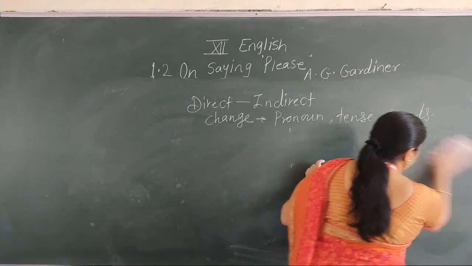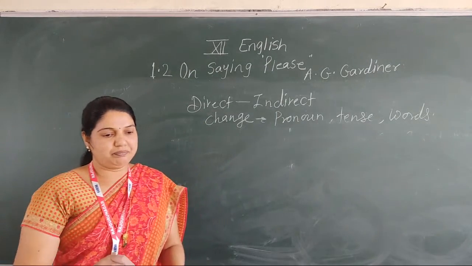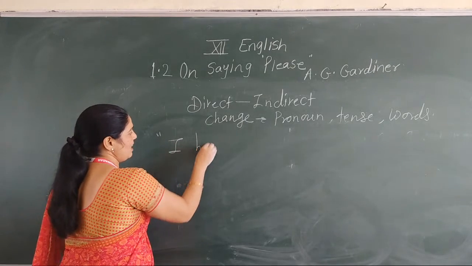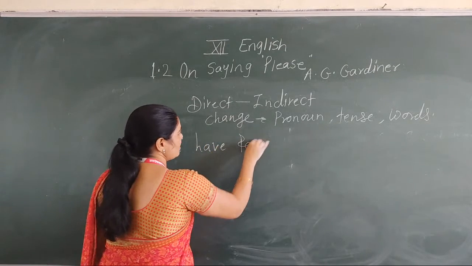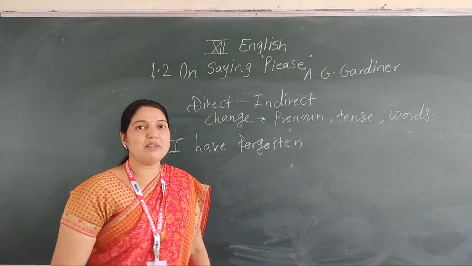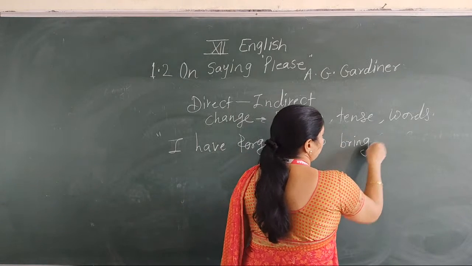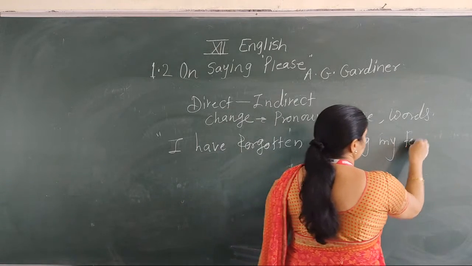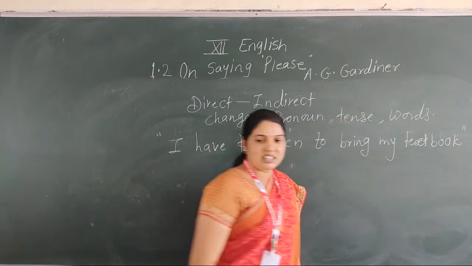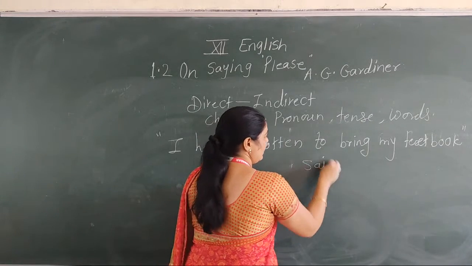Direct into indirect. I have forgotten to bring my textbook, into double inverted comma: I have forgotten to bring my textbook. Double inverted comma, complete. Said the boy.